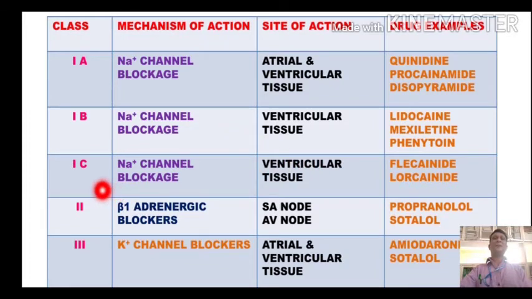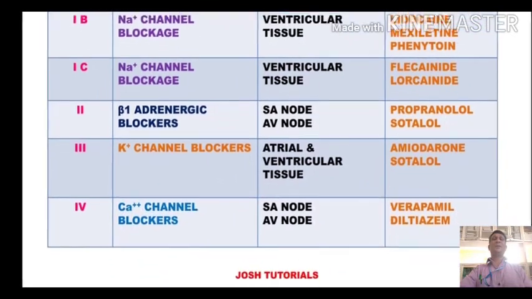The next class is class 1C. These compounds are very profound sodium channel blockers. They bind with the sodium channels with a high intensity, and thus they are dissociated from there very slowly. That means they bring about the blockage of the sodium channels for a longer period of time, and the site of action is the ventricular tissues. The examples include flecainide and lorcainide. So dear students, that is the class 1 agents.